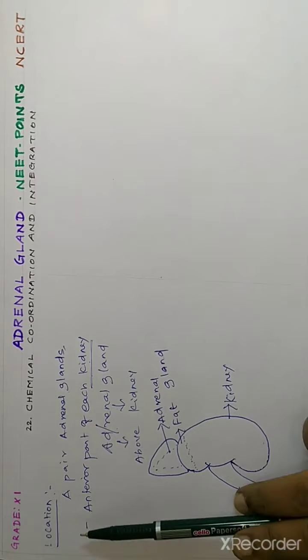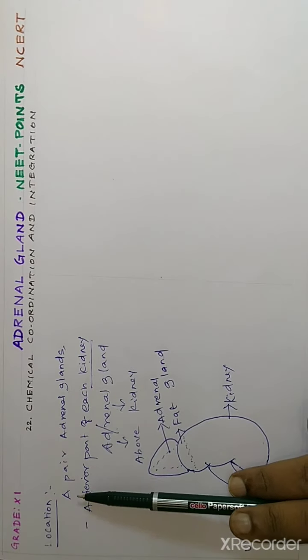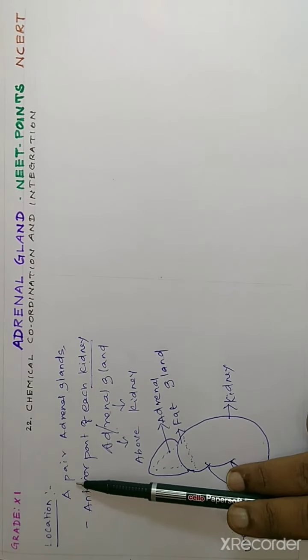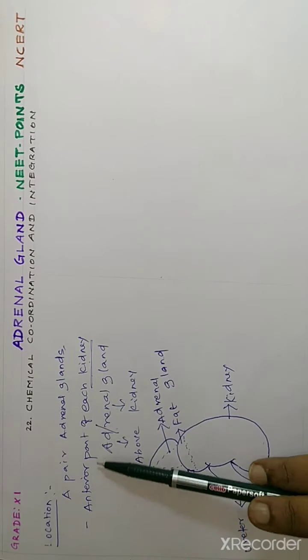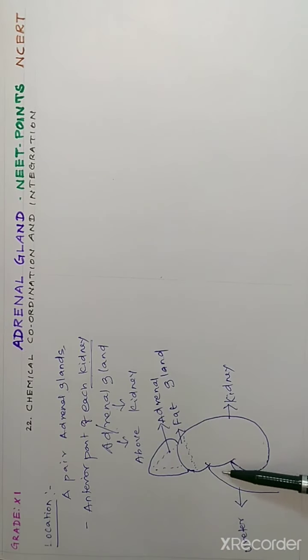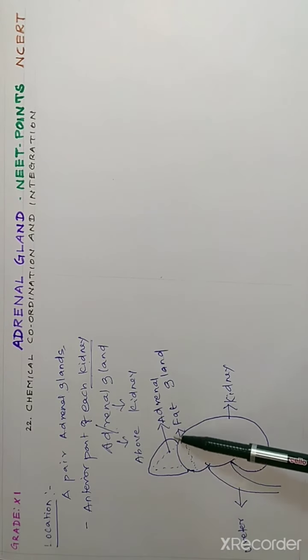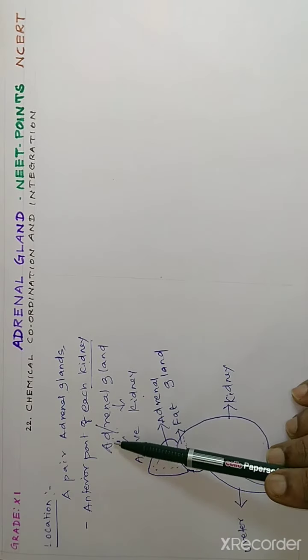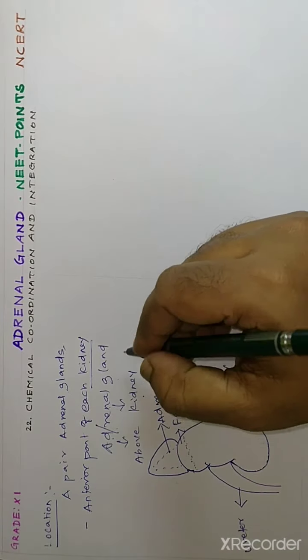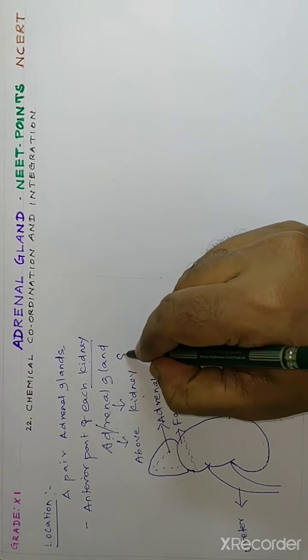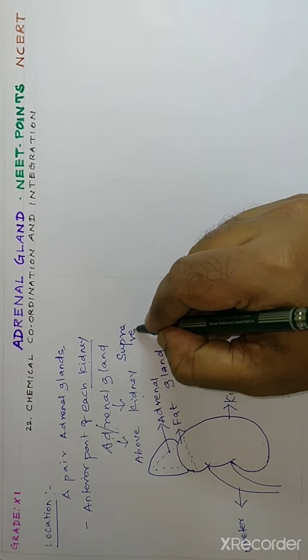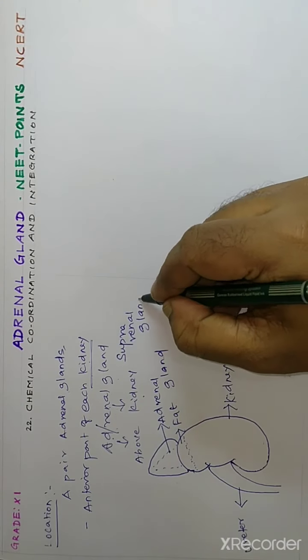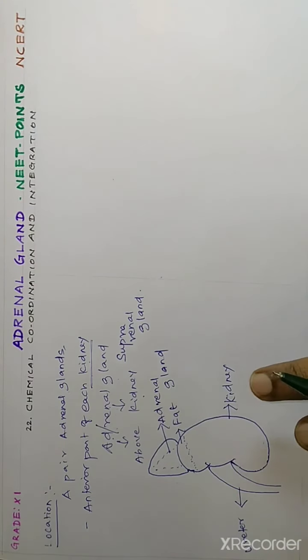So the location of the adrenal gland: our body has a pair of adrenal glands, which are located in the anterior part of each kidney. Ad means above, renal means kidney, so adrenal gland. The adrenal gland has another term also, that is called suprarenal gland. Our total body consists of various endocrine glands.